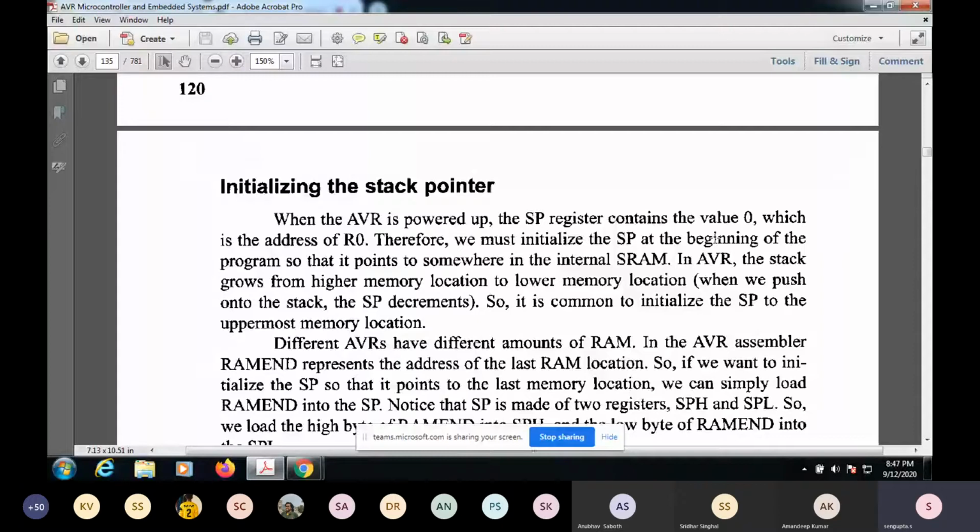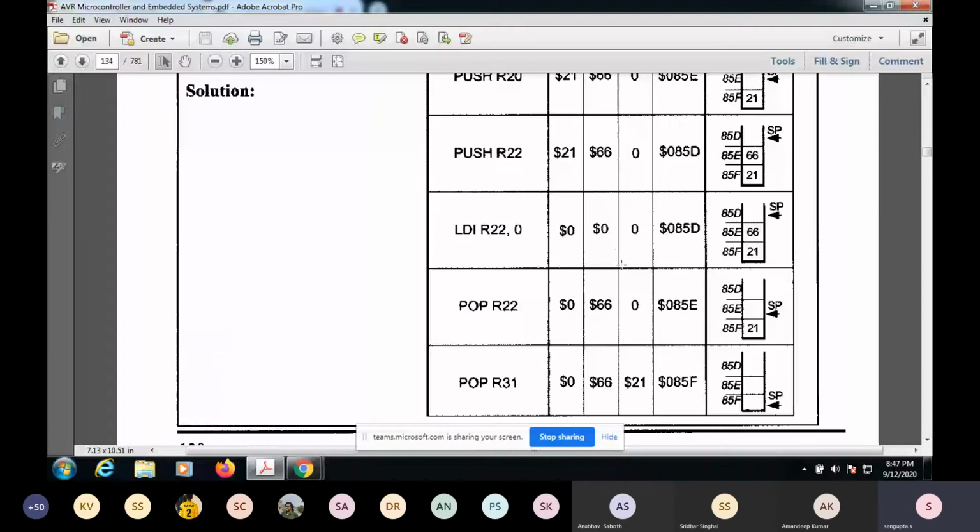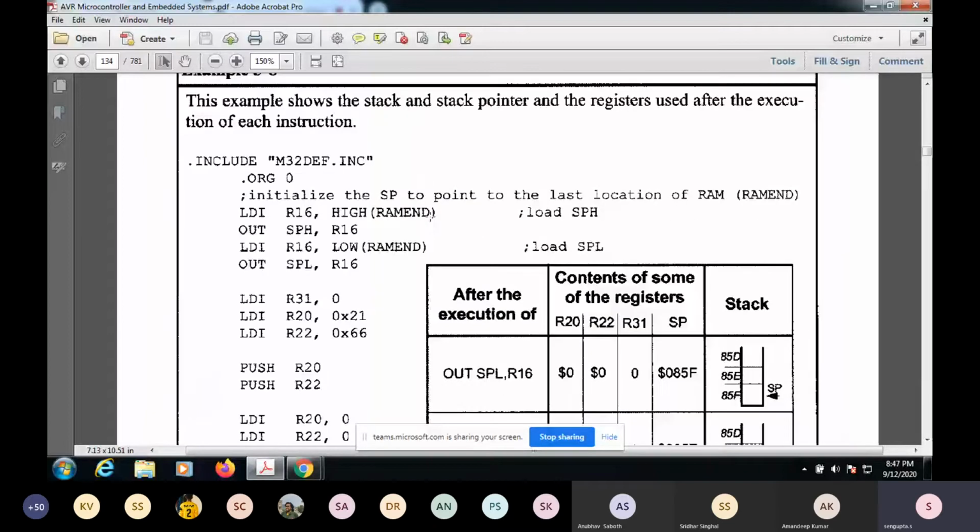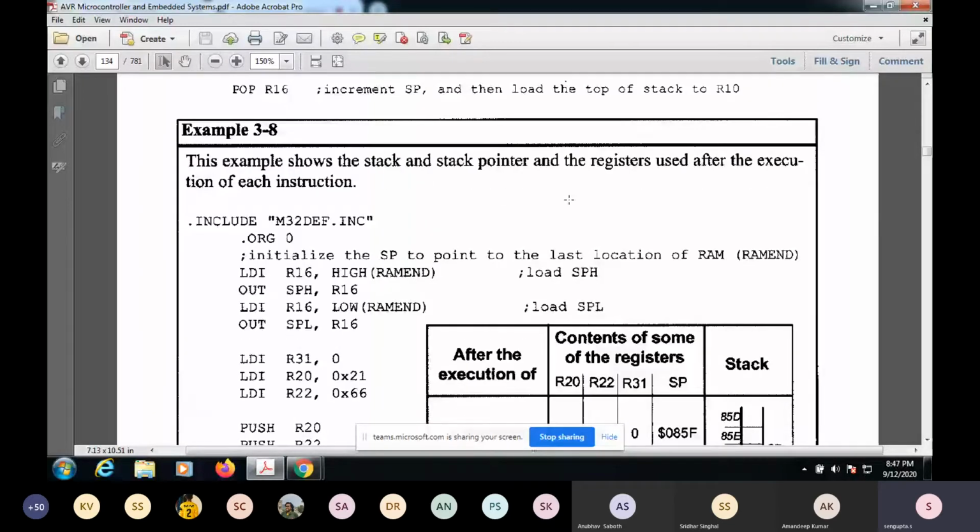So we must initialize the SP at the beginning of this so that it points to somewhere in the internal. SP is again, actually the stack is part of this static RAM, right? I think it was in chapter 1 or 2, in which there is some memory called the static RAM. So there is some IO map memory, and then before that there is some general purpose registers. So we are not touching that. So this will be actually used. The stack actually uses